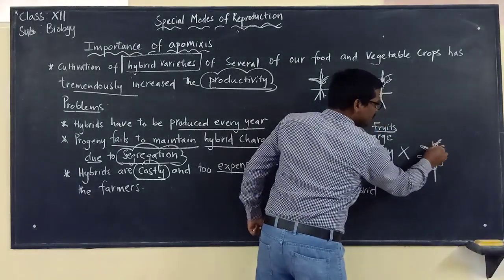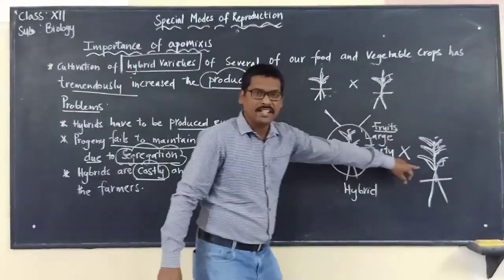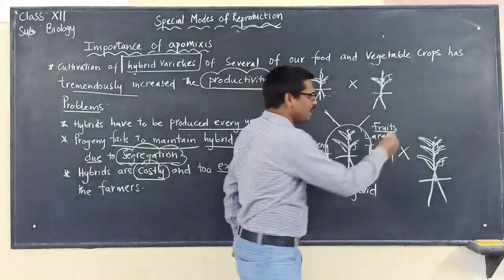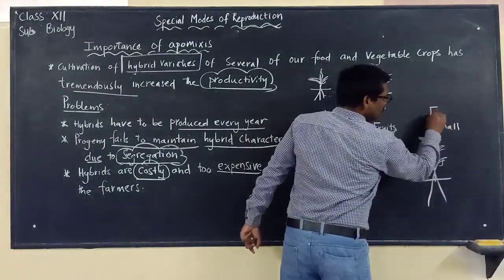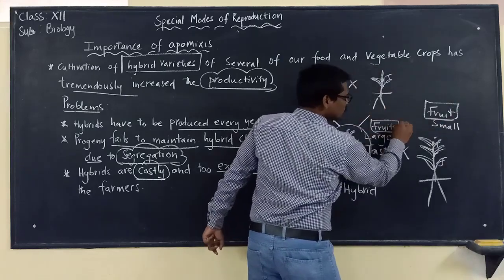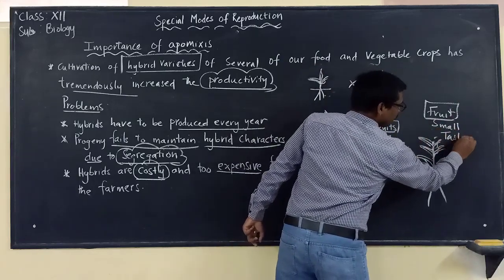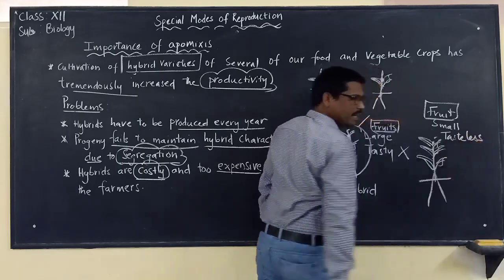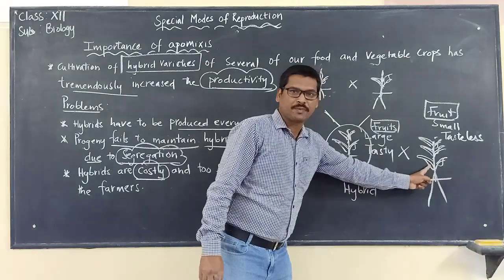Let us say this plant is bearing small and tasteless fruit. We are talking about the characteristic of fruits, small and tasteless fruit it is bearing, for example.